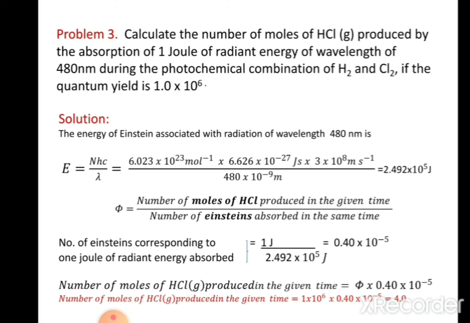So, in order to calculate the number of moles of HCl produced in the given time, it is equal to the product of the quantum yield and the number of Einsteins absorbed in the same time. Substituting the value of φ as 1 × 10^6 and the number of Einsteins absorbed in the same time as 0.40 × 10^-5, we get the answer as 4 for the number of moles of HCl produced in the given time.